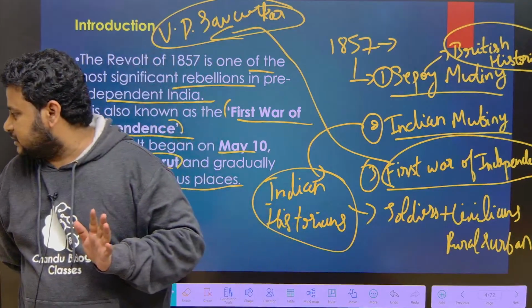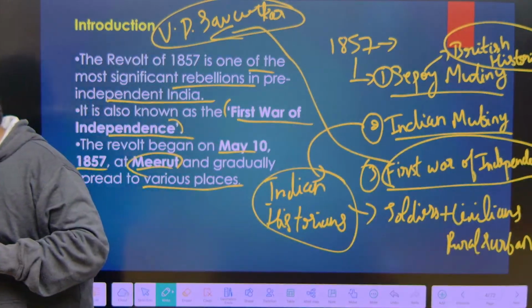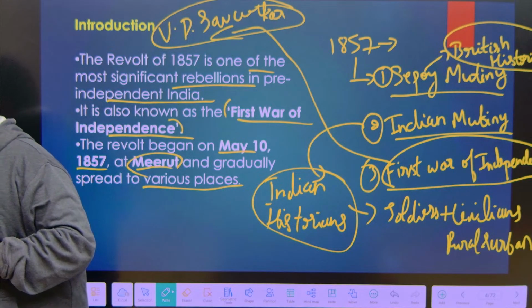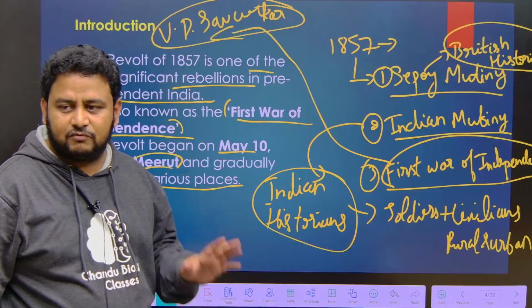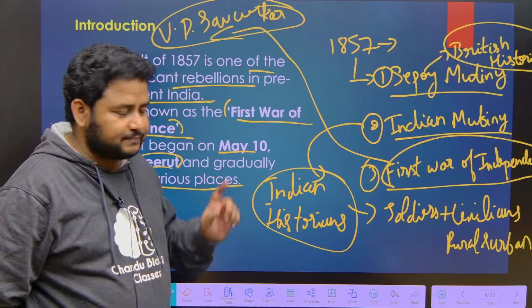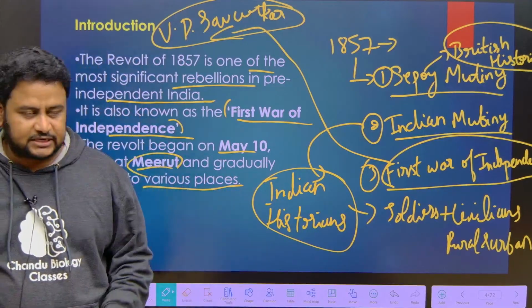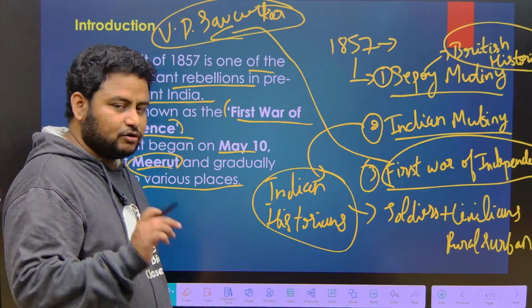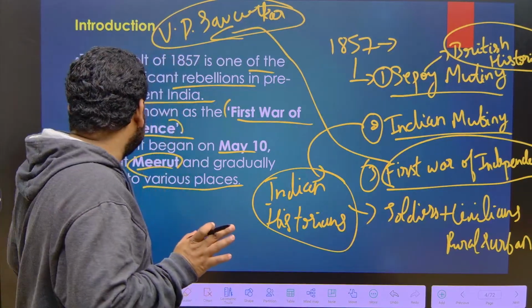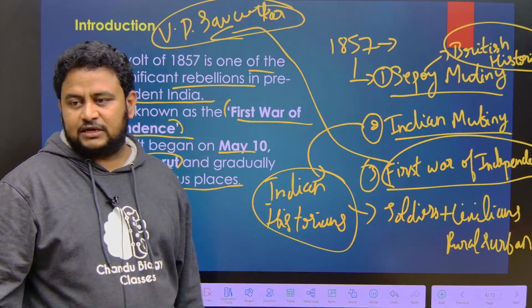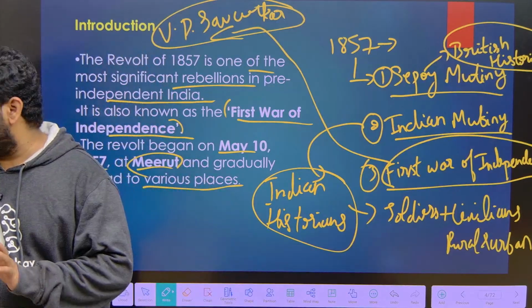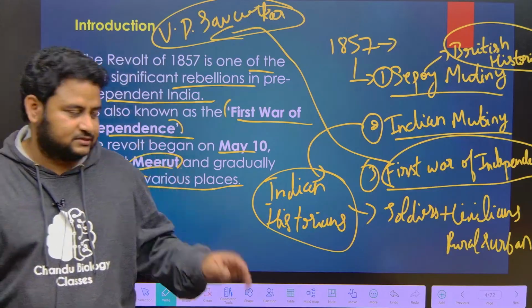Those who are watching, what you are telling? See, the First War of Independence was given by V.D. Savarkar, among the people who gave the name. Got it? Please remember this. Next, you have to remember May 10, 1857. Meerut is the place. The question has been asked, and the answer is V.D. Savarkar. Please remember this.